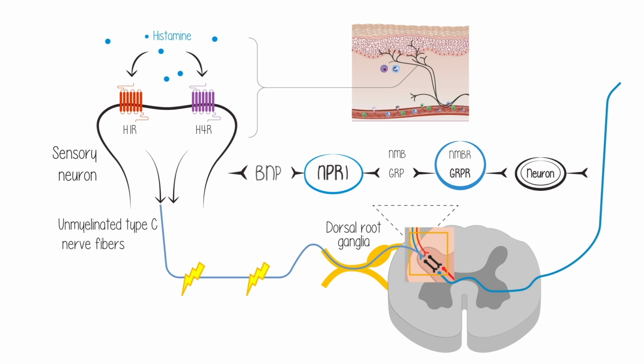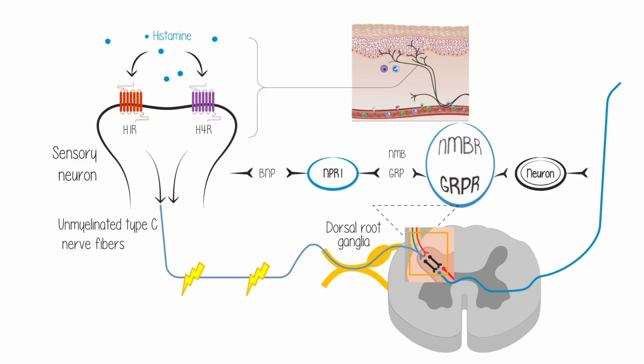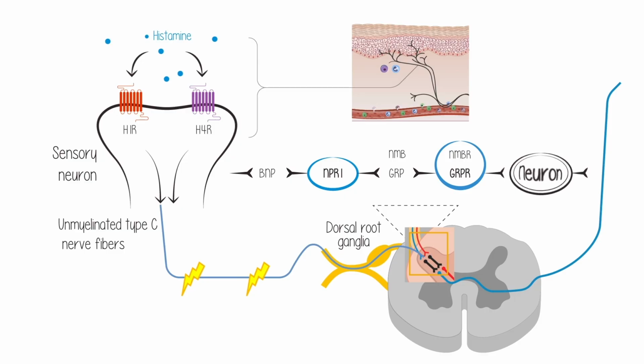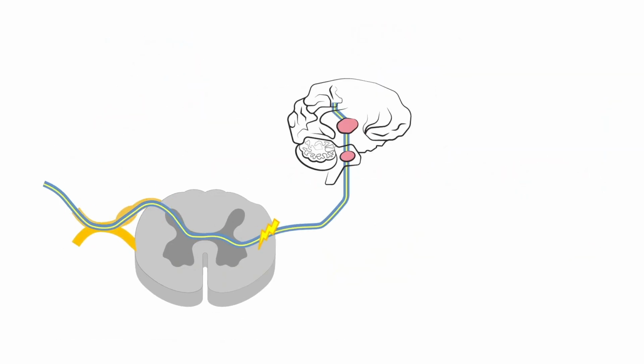Here, the activated spinal neurons can release other neuropeptides such as neuromedin B or gastrin-releasing peptide, which bind to their respective receptors within other neurons in the spinal cord. After passing through the spinal cord, the itch impulse ascends along the spinothalamic tract to the thalamus and proceeds to the somatosensory cortex.